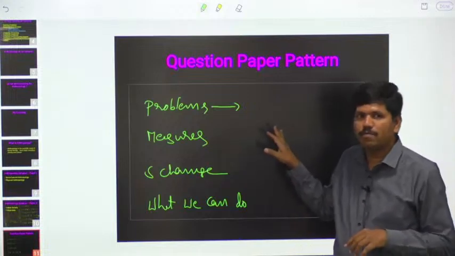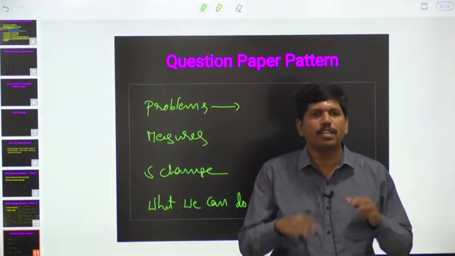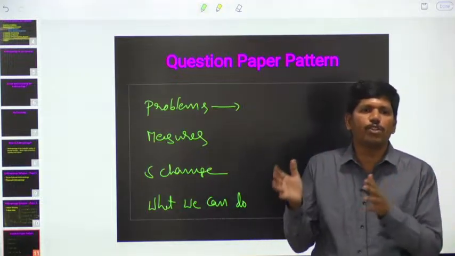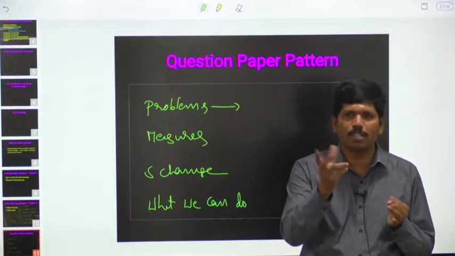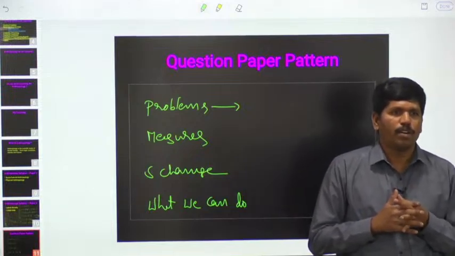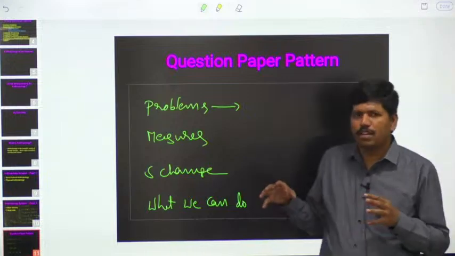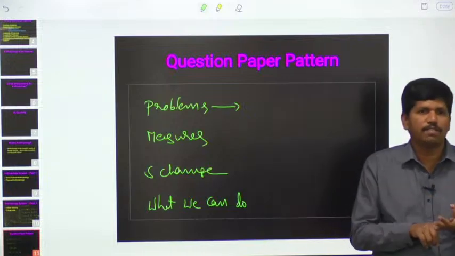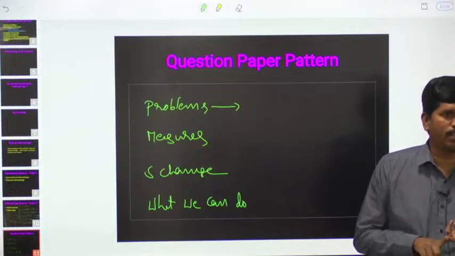Now, in that differentiated strategy, we are differentiating the people into different groups. SC is one type of reservation, ST is another type of reservation, with different percentages of reservation. For OBCs, another reservation, and schemes are also different. Out of all these, ST reservation is more advantageous. Why? Because competition is very low in that segment.